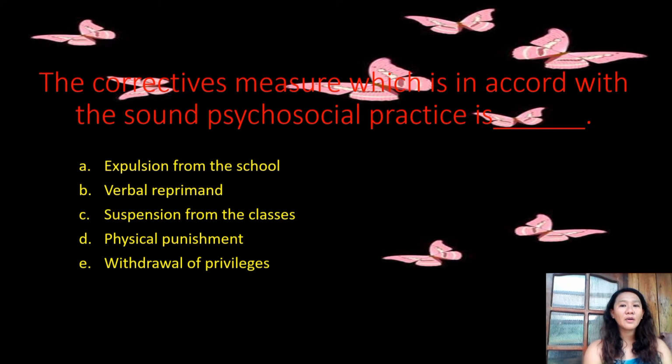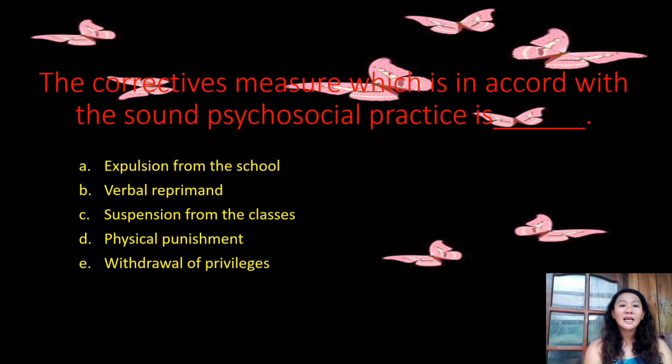Okay, now, here we go. We are now down to the last number for our review this day. I already gave you 19 questions, and this one is the last, which is number 20. The question: the corrective measure which is in accord with sound psychosocial practice is blank.